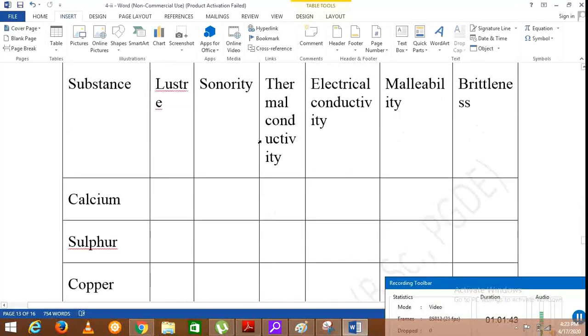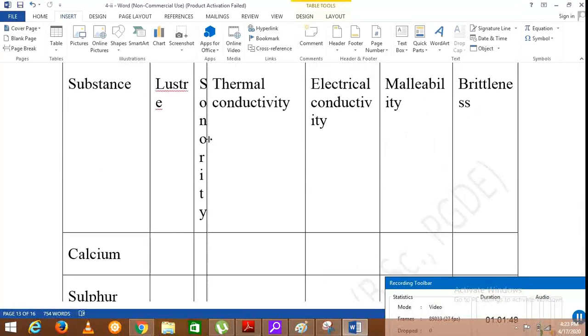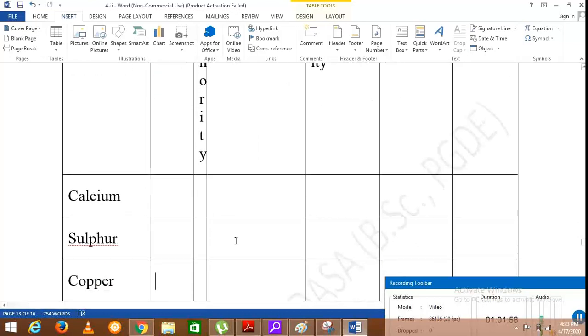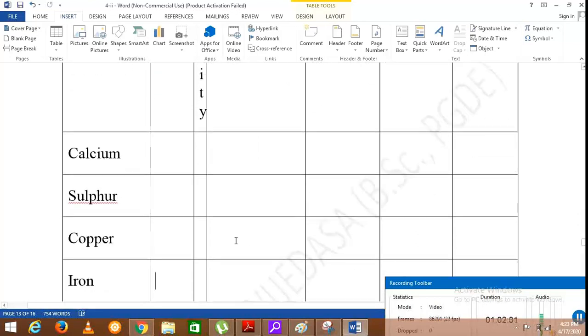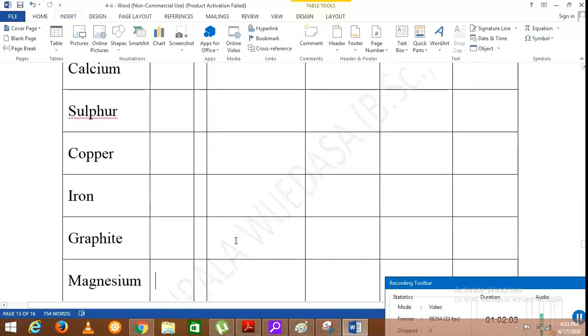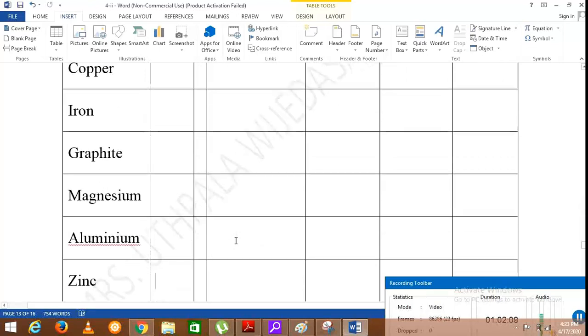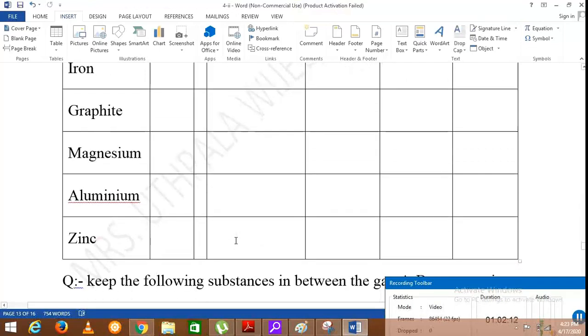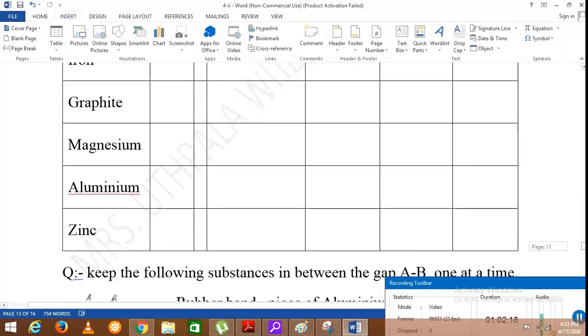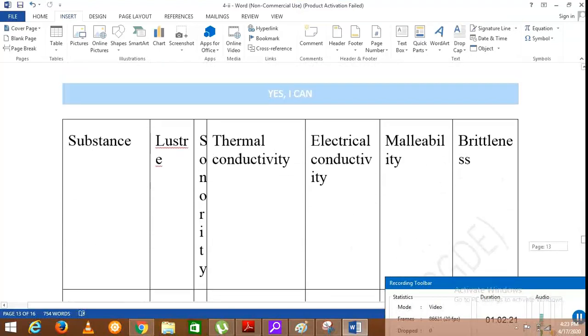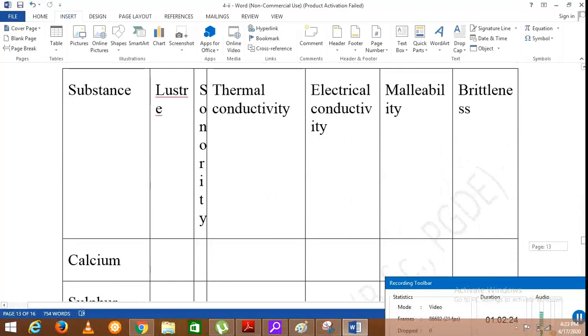Then thermal conductivity. For calcium you can put a tick, sulfur, cross, copper, tick, iron, tick, graphite, cross, magnesium, tick, aluminium, tick, and zinc, tick. Though they have thermal conductivity, the ability to conduct heat will vary depending on the substance.